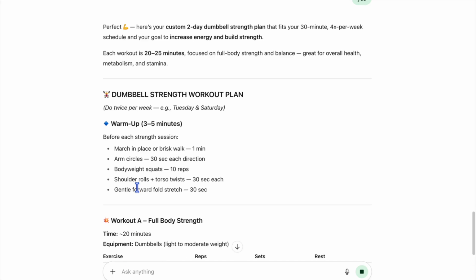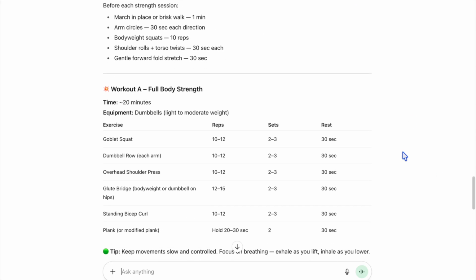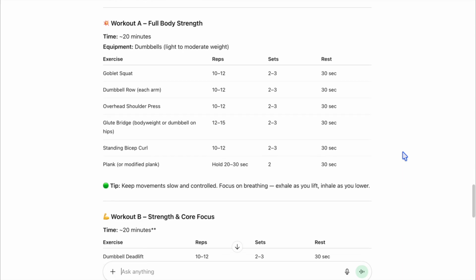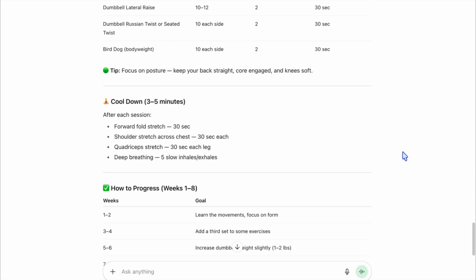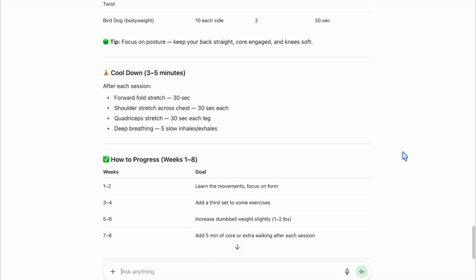I like this. We have a warm-up plan, and then what exercises we should do with the dumbbells for our full body strength workout. Then it gave us a strength and core focused dumbbell workout. Then we've got a cool down session, and then there's a how to progress plan for the 8 weeks. You could continue to refine this, ask ChatGPT to add or move things, change it up until it fits your specific needs, or stop here if this plan works.